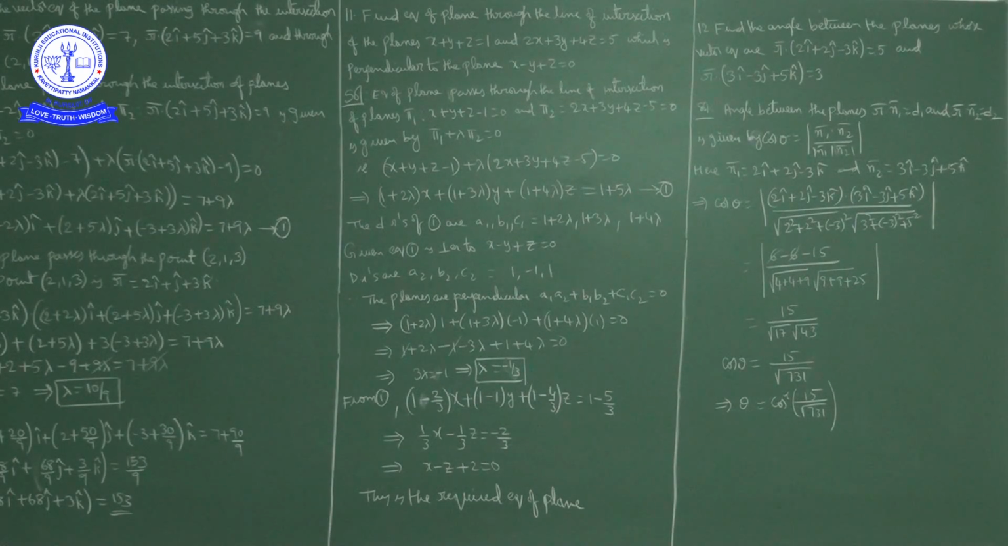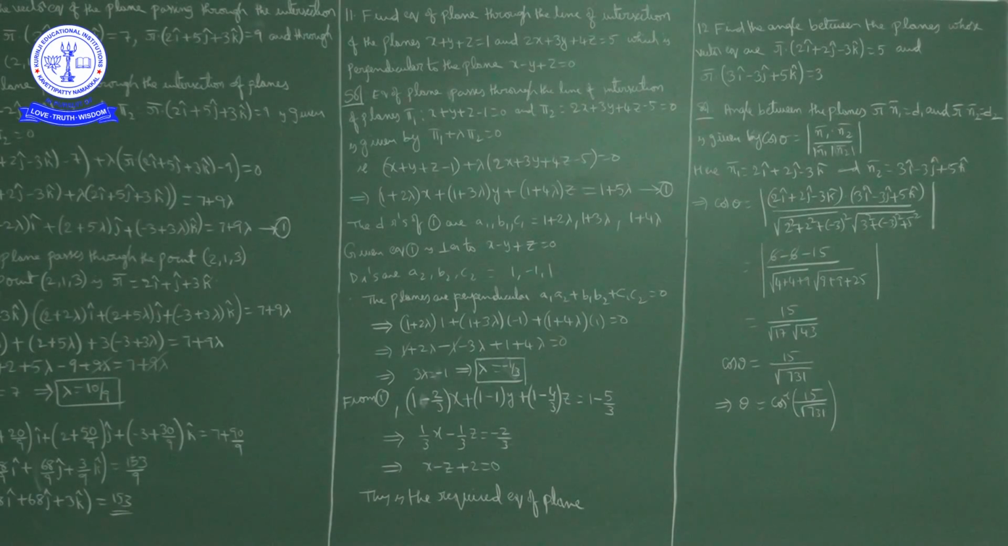Okay, here the question is: find the equation of the plane through the line of intersection of two planes which is perpendicular to one more plane. So first of all, the line of intersection of two planes is pi 1 plus lambda pi 2 equal to 0.